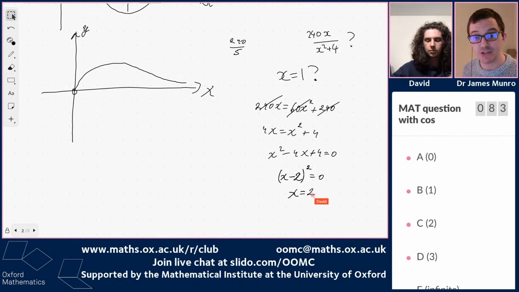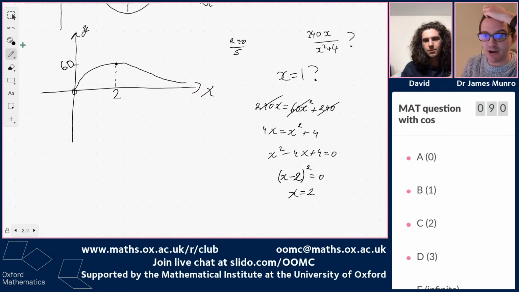It's a repeated root, which means we've secretly found the maximum. With the 240 in there, that's exactly 60. So this function doesn't get as big as 300, and we don't need to worry about other bigger values of cosine. So we've got x equals 2.